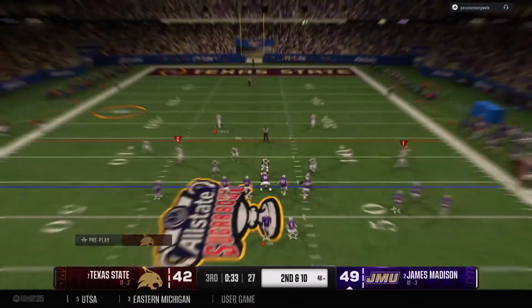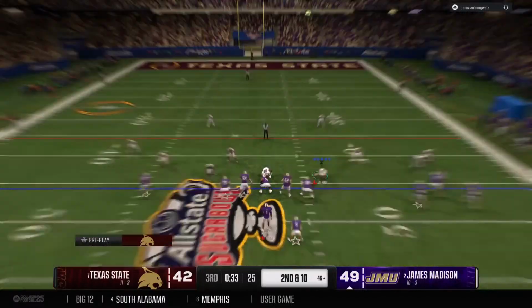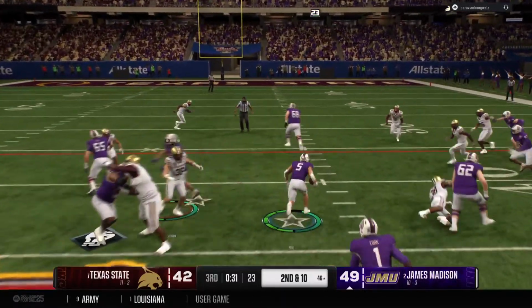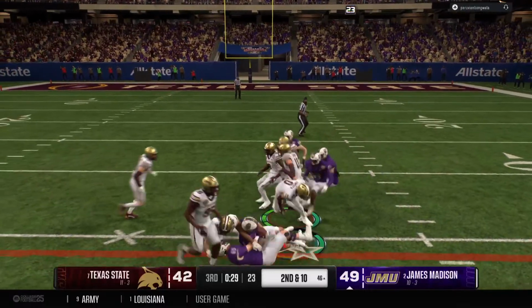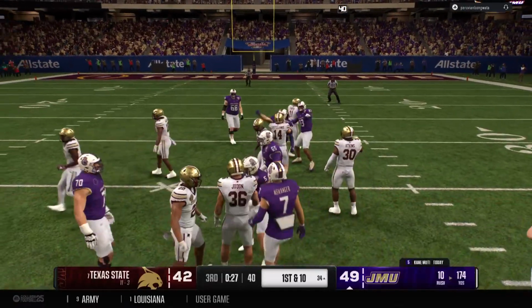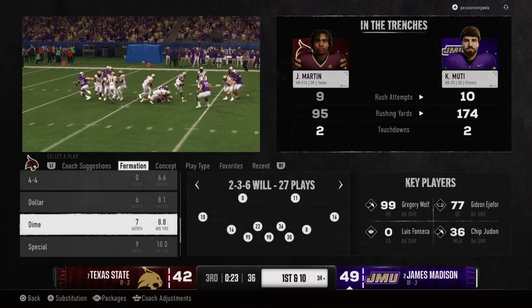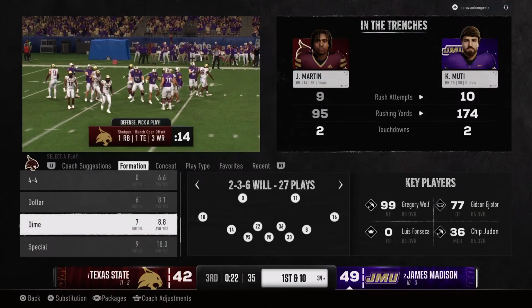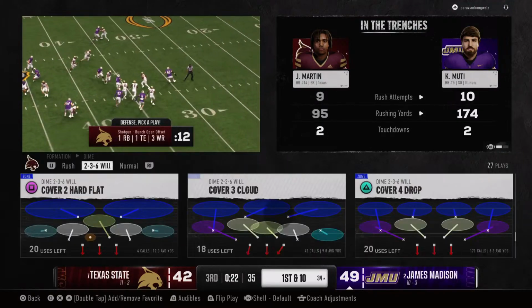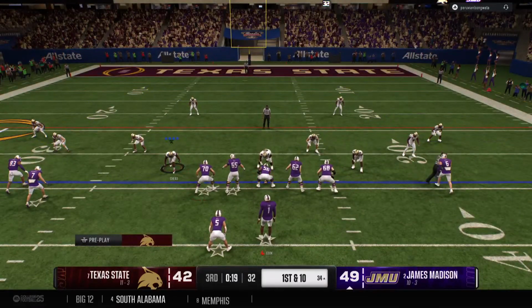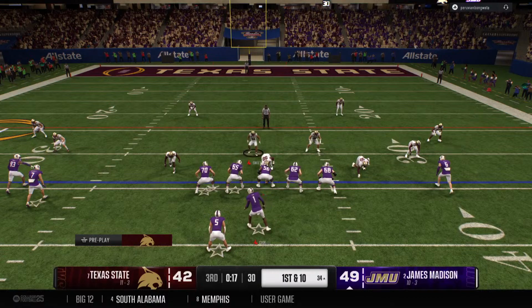So after the incompletion, it's second down. And they'll run it out of the shotgun. They make the stop, but not before a solid gain that time. Boy, another nice game by this back. He has had a beautiful day today running the football, just kind of in that zone, and a big reason why they have a nice lead today. This line getting set up. It's a first down play.